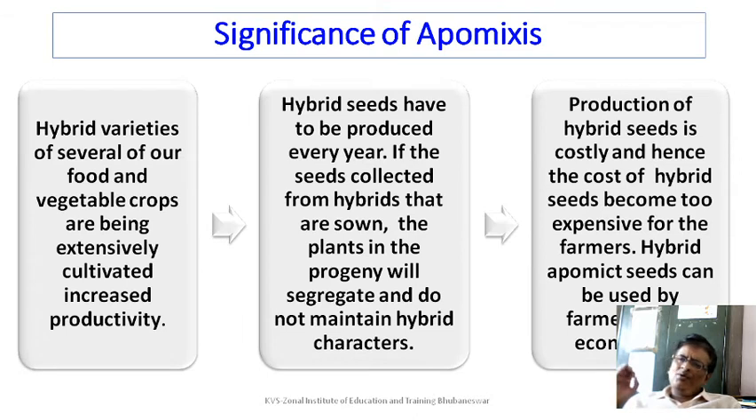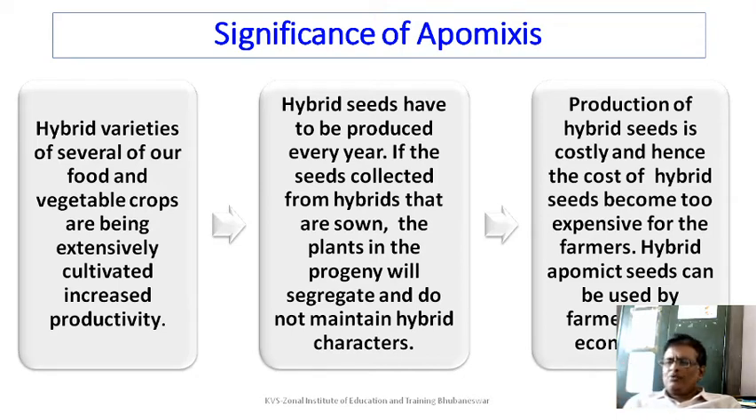Let us have some idea about the significance of apomixis. You are thinking about a farmer. A farmer is purchasing high yielding variety seeds and sowing them in the field. You remember high yielding variety seeds are quite expensive. Why high yielding variety? Because they are hybrid seeds, and with hybrid seeds the productivity is high. Increased productivity is the concept. But they are costly too because of how they are produced.